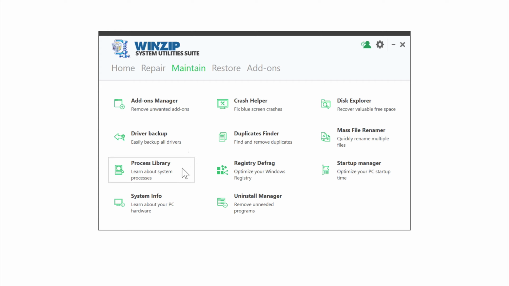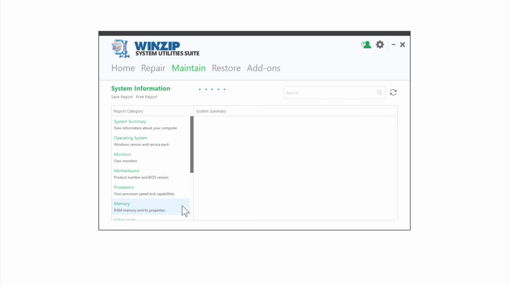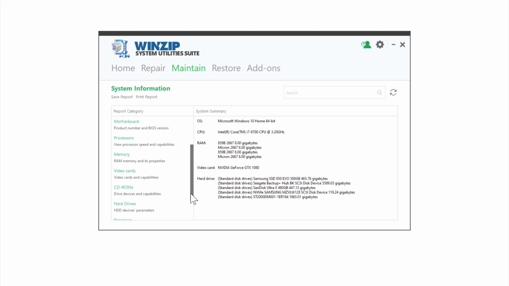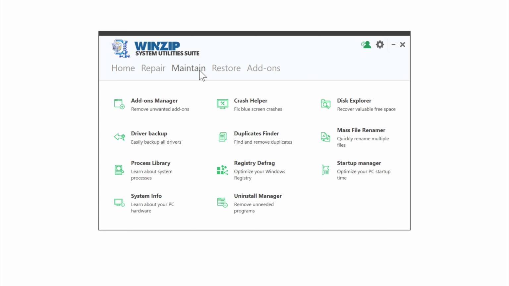With Process Library, you can look up the names of any processes running in the background of your computer to see a description of what exactly they do, so you can stop or remove unnecessary or even dangerous ones. With System Info, you can see all the details of every hardware component and their specs right here in the suite. The Crash Helper can give you guidance on what to do if you're having major operating system failures.